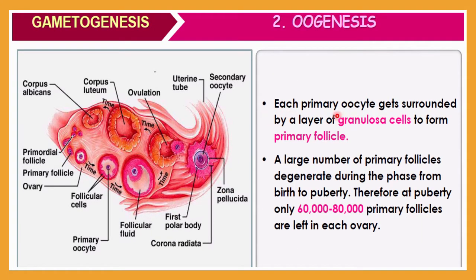Each primary oocyte gets surrounded by a layer of granulosa cells to form a primary follicle. Here you can see these cells layered, and this layer is called granulosa cells.